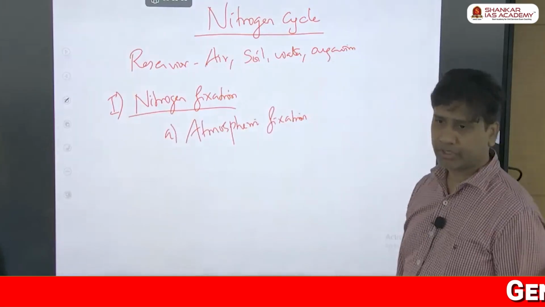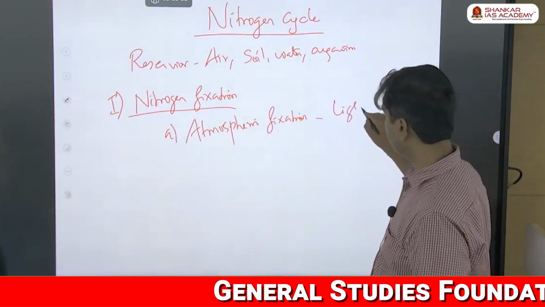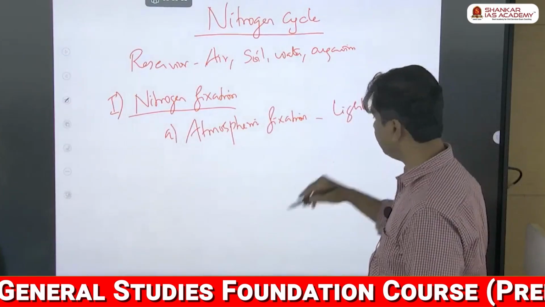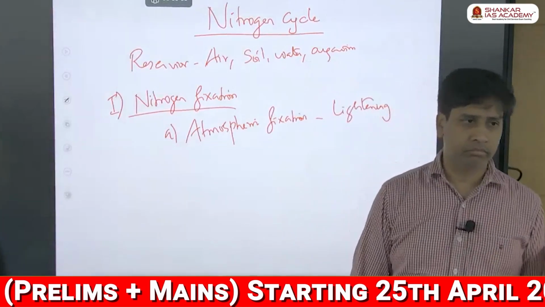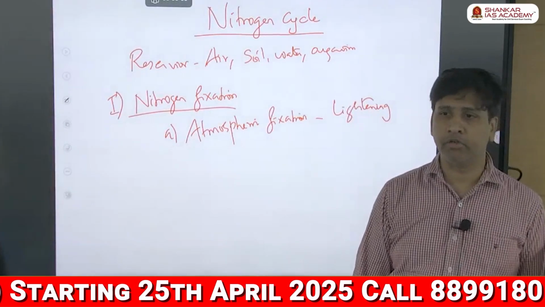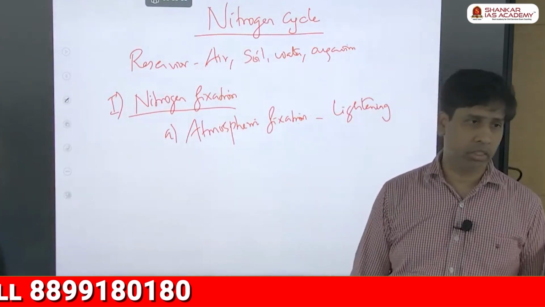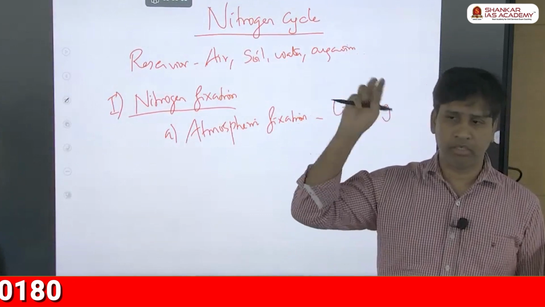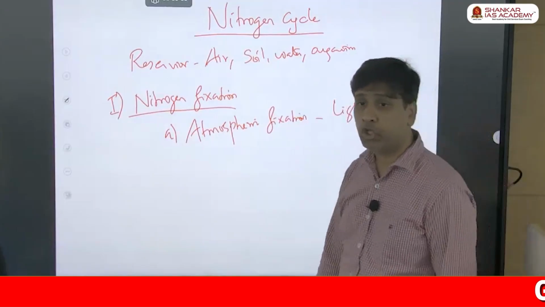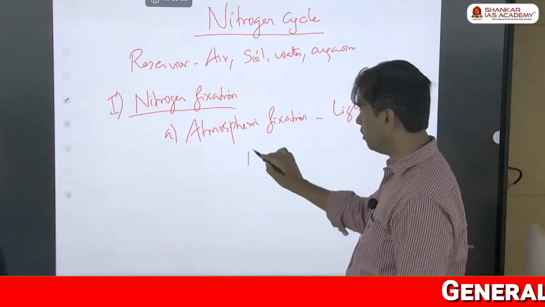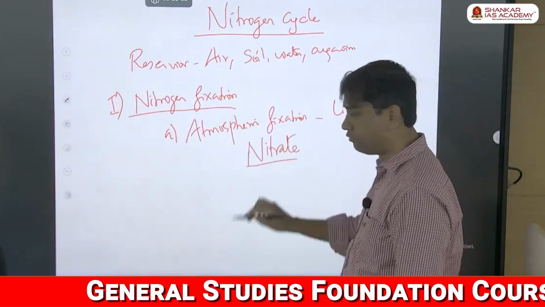In atmospheric fixation, in the upper atmosphere, lightning can happen. In the lightning, a high temperature is induced. What is the temperature of a lightning? It is about 5 times the sun's surface temperature. At that high temperature, maybe 30,000 degrees Celsius, the nitrogen will react with the oxygen and get converted into a usable form for the plant. What is the usable form? Nitrate. Just make note, nitrate is a usable form for the plant.